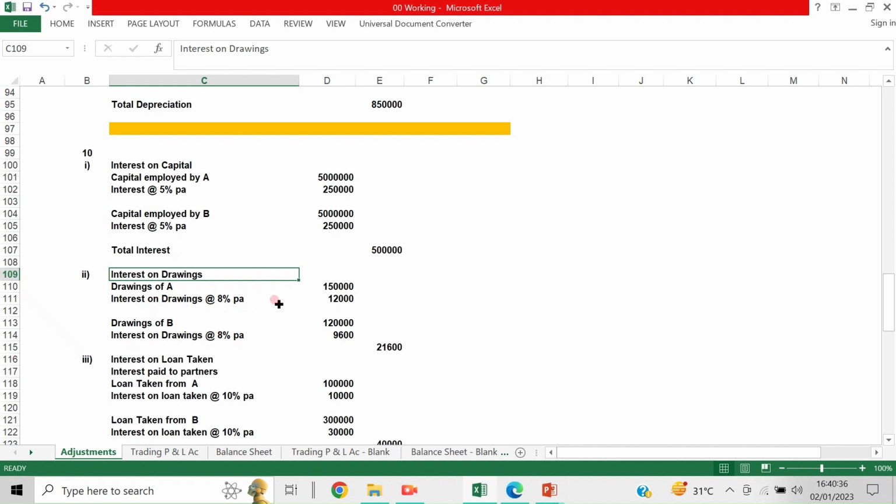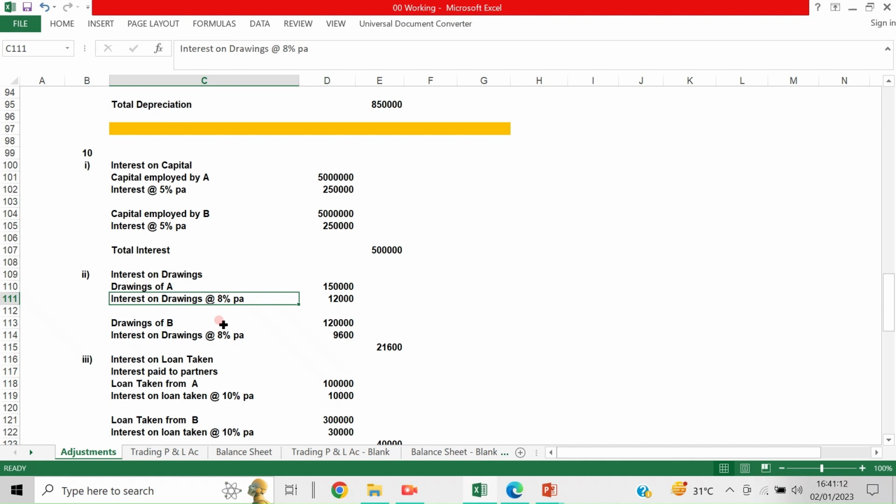So let us work out something, the interest on drawings. Drawings of A for the year is 1,50,000, and interest means 8% or 6% or 10%, whatever it is. That depends upon the firm's decision, what they mention in their partnership deed. Here it is taken as 8%, assumed at 8%. Okay, the normal rate of interest on FD is 6 to 8%.